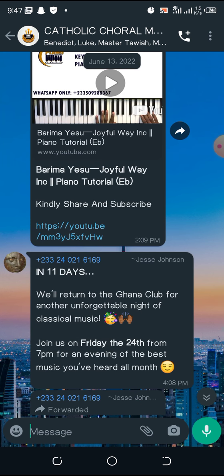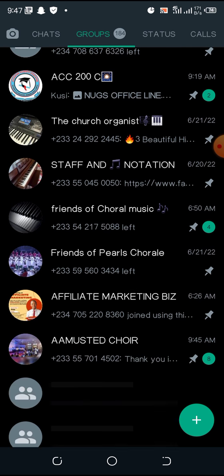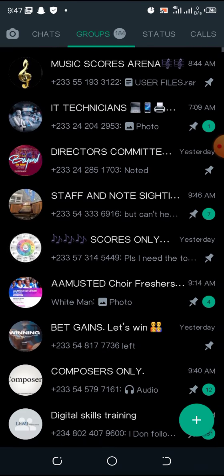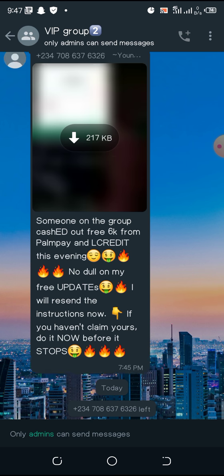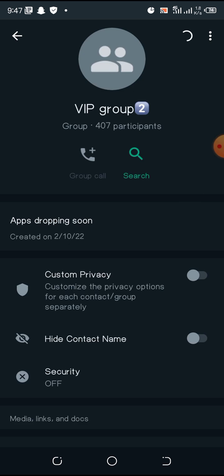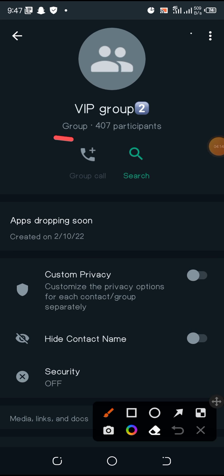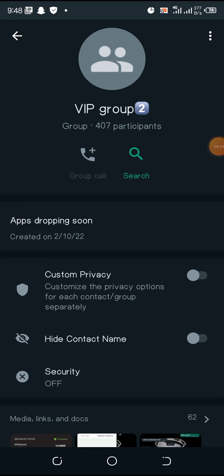And the last one I want to show you is they have increased the number of people that can be in a group. You know, at first it was 257 people, but now it is more than 257. You see, in this group, as you can see, the group is containing 407 participants, but at first it was only 257 people that can be in a group.